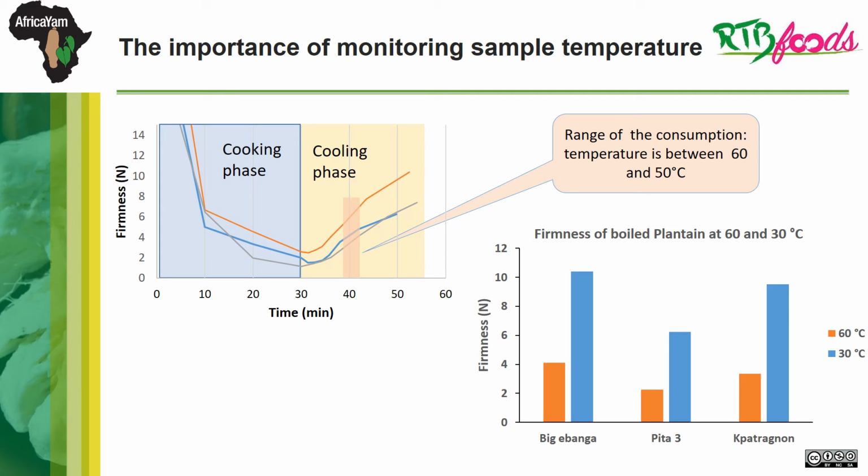If the temperature of the product is not controlled before tasting service, great variation in firmness can be observed between panelists for the same product, as we can see on the picture 2. Similarly, the instrumental measurement must be carried out at a temperature close to that of tasting to avoid variation in sensory attributes for the same product.